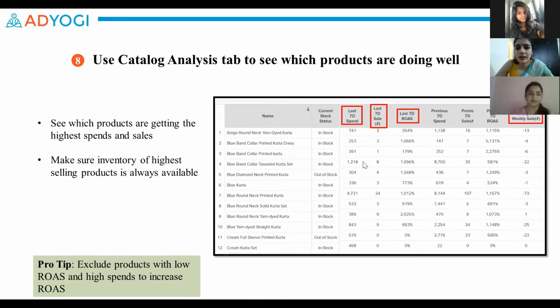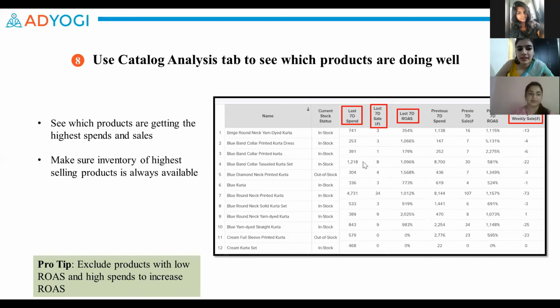It is also giving us a comparison of 7 days to previous 7 days, so that you know that there is this one particular product that was doing really well last to last week, but now it's not doing so well. So you can take some informed decisions about that. Using this tab, you can also find out which are the best performing products that you have and make sure that their inventory is always stocked up.